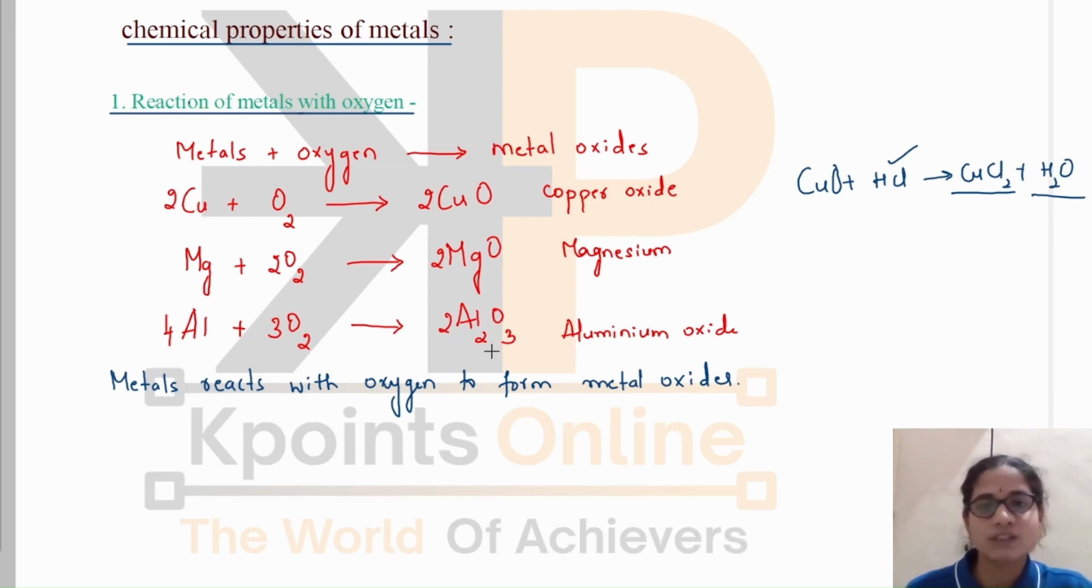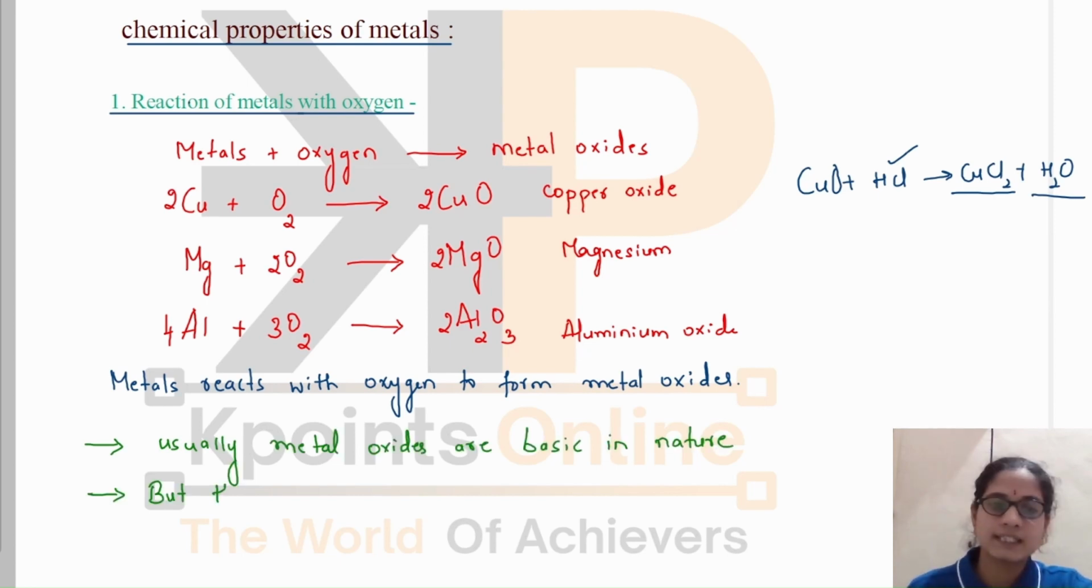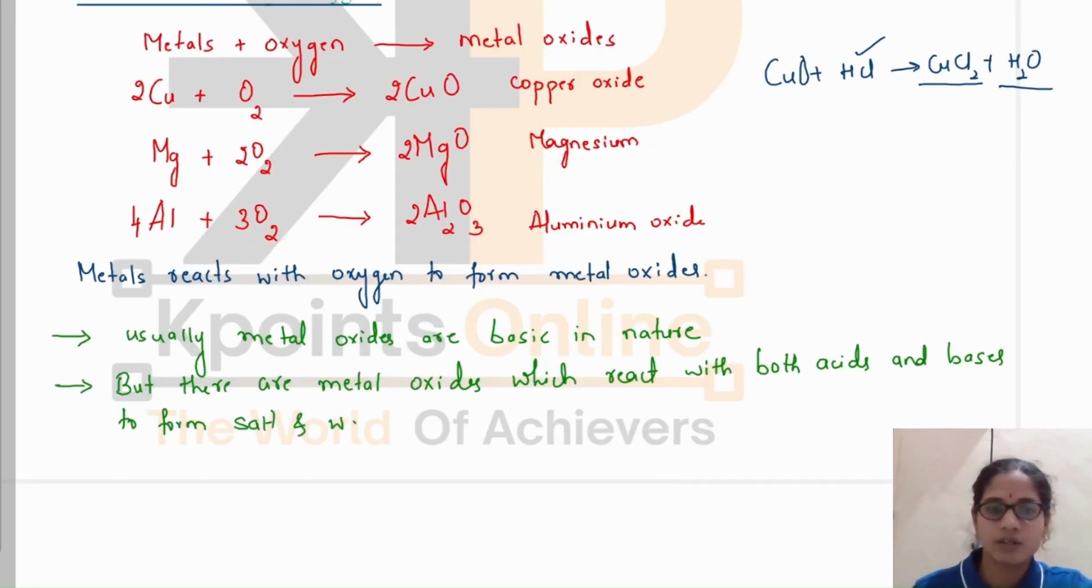This aluminium oxide is also such an oxide which reacts with both acid and base to form salt and water. Let us see the examples. Usually metal oxides are basic in nature, but there are metal oxides which react with both to form salt and water. So understand this step by step.